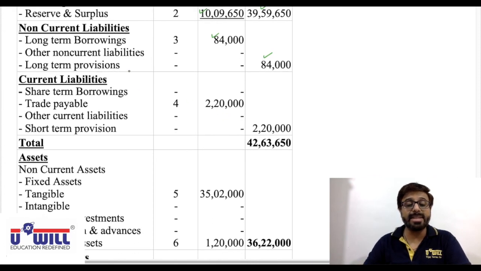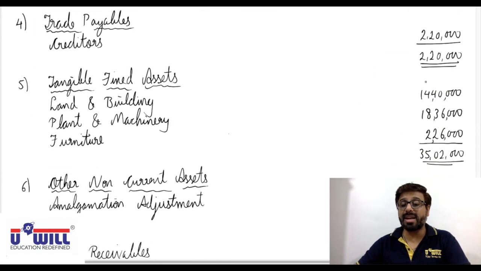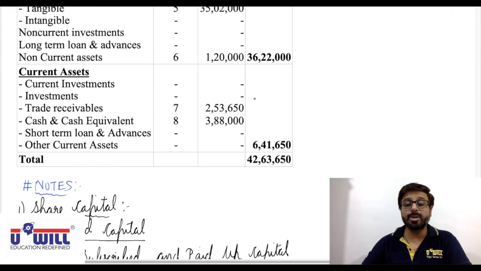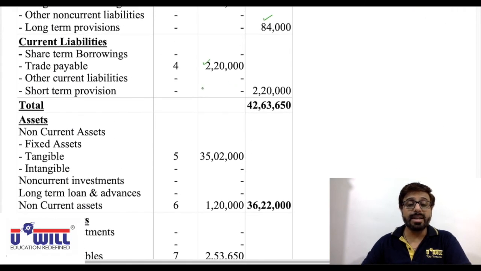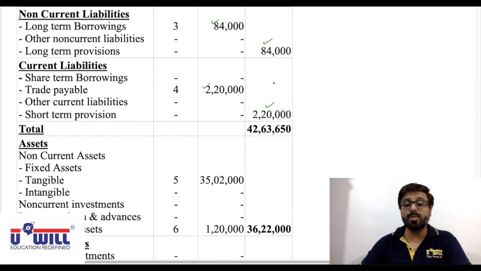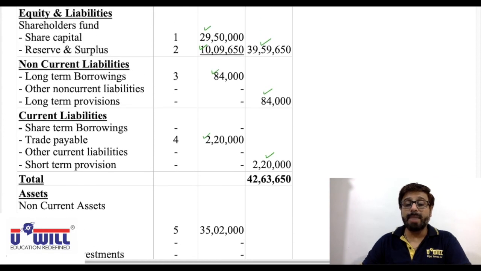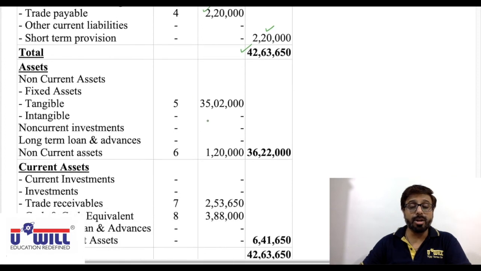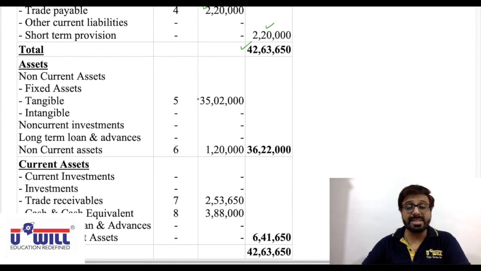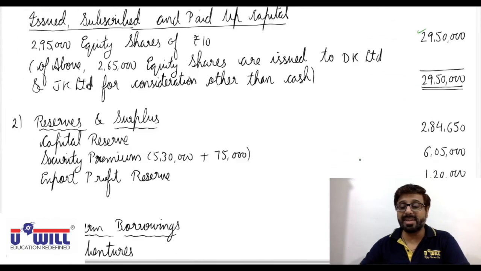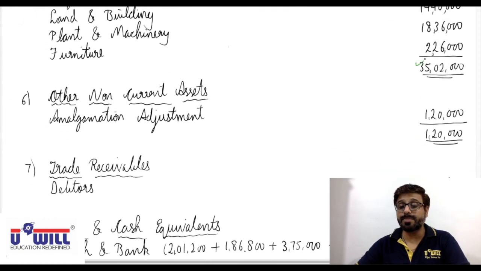Other non-current liabilities and long-term provisions we don't have. Short-term provisions we don't have. Trade payables, you can see from note 4 we have 2,20,000. Okay, trade payables. Other current liabilities and short-term provisions we don't have, total 2,20,000. Balance sheet total 39,59,650 plus 84,000 plus 2,20,000, 42,63,650. Now in non-current assets, fixed assets, tangible, from note 5 you all can see we get 35,02,000.